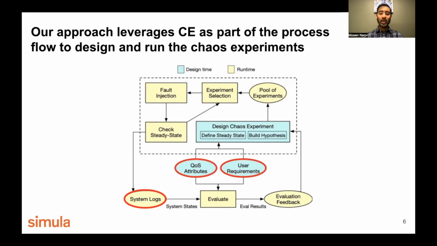And we evaluate the system according to what the user requirements for the system are, or what kind of quality attributes we are evaluating. And once we have an evaluation result, we can use this to create evaluation feedback. This evaluation feedback can then further be used to design chaos experiments. So this process can be run in an iterative way. You can see here some of these steps are runtime and some of them are design time.